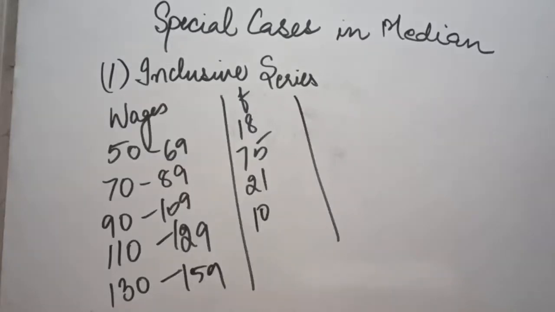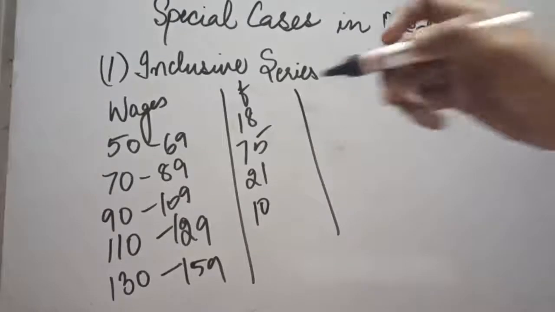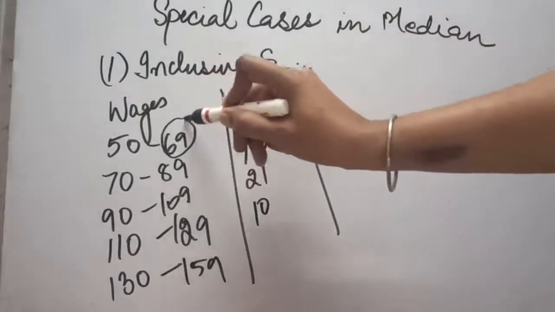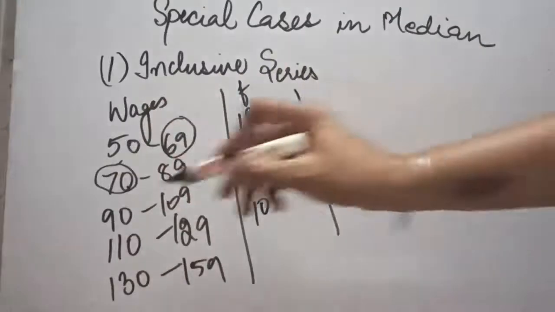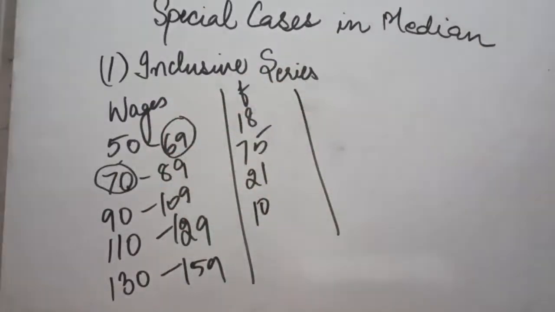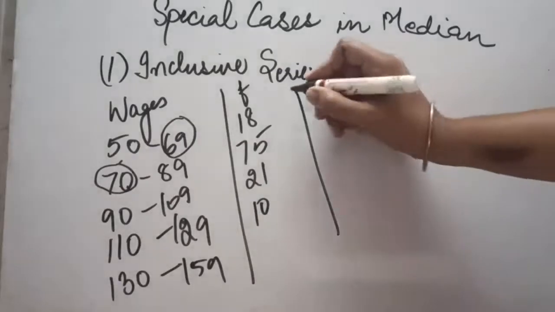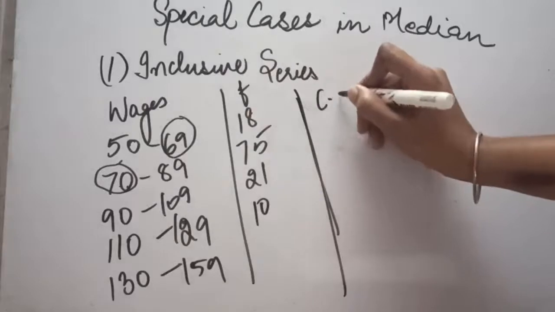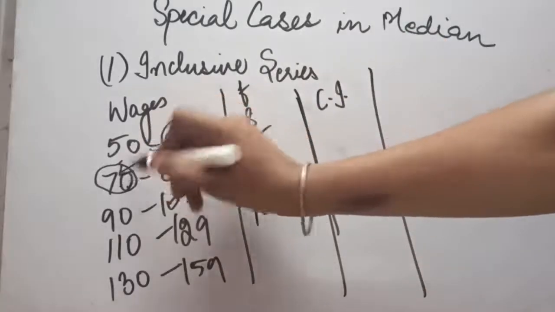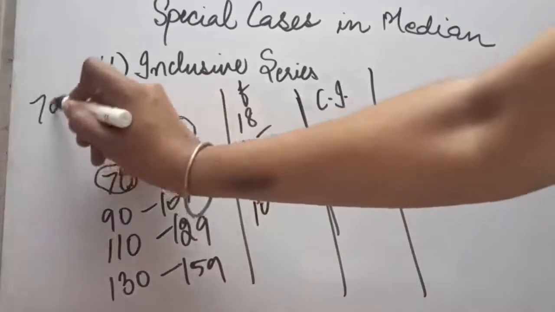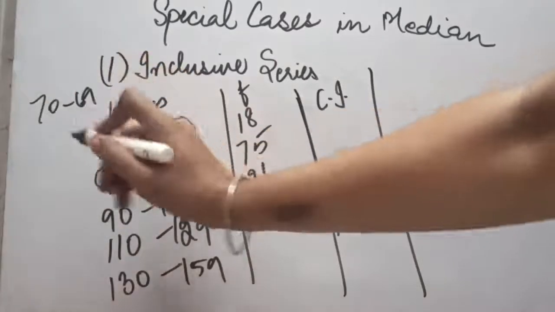Now if this is the practical problem that has been given to you, you can see the upper limit of the first class interval and lower limit of the corresponding next class interval is not same. So this series is the inclusive series. For the calculation of median, we will have to convert the series into exclusive series. So we will change our class intervals. How do we change it? We take the difference of these two classes, 70 minus 69, and this difference is divided